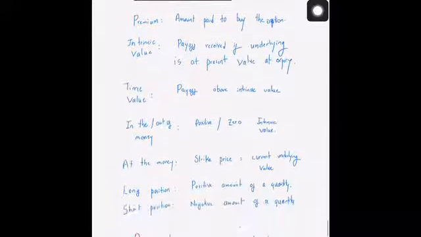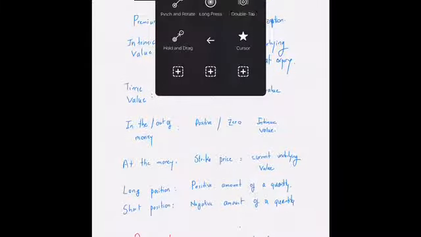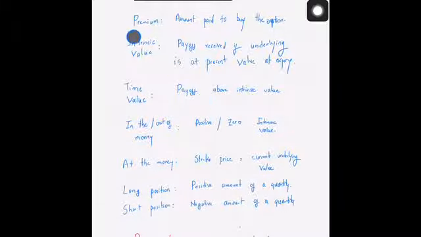We will be using these definitions again and again when we talk about these contracts. The premium, as I said, I have been using the word premium. Premium is the amount paid to buy the particular option. Once you're getting into an option contract, you will have to pay a particular amount of money. That money is called a premium.